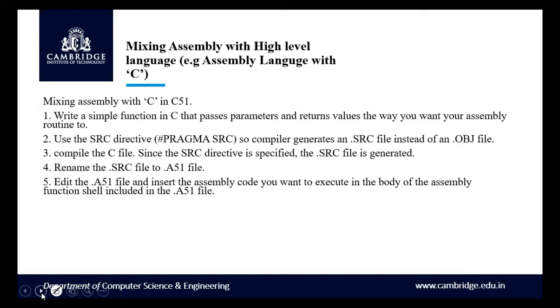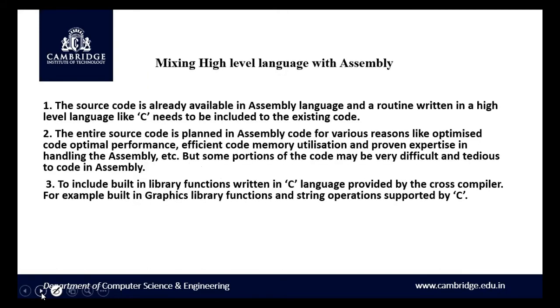Now we have got the source in the form of assembly instructions. Now we have to change the assembly file and insert the code wherever you want. In the body of the assembly function, we can include the code which you want to be executed in assembly.